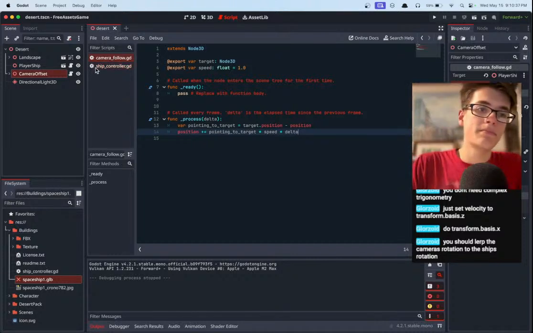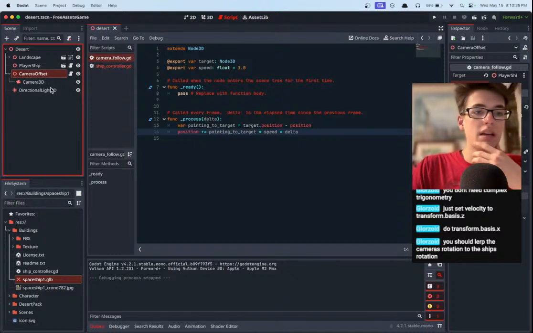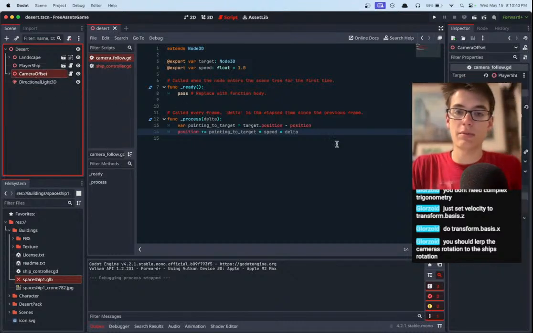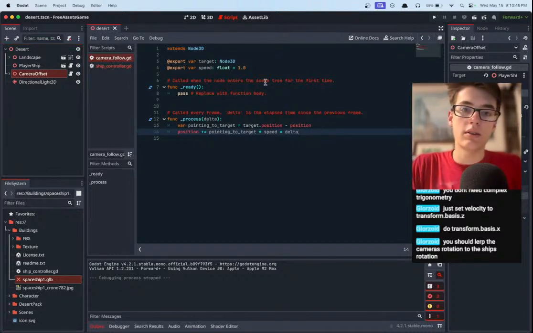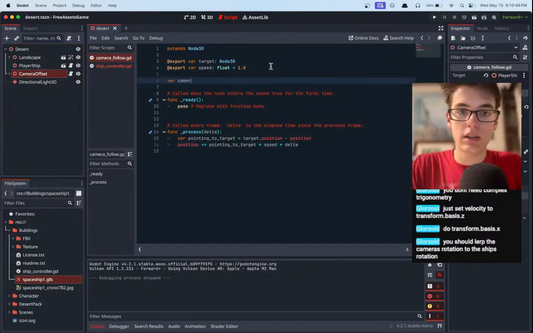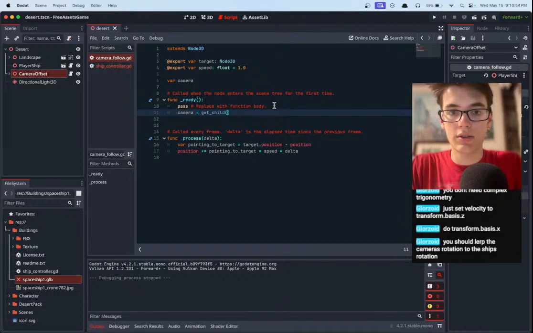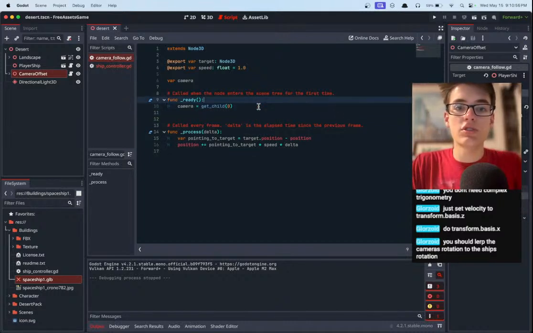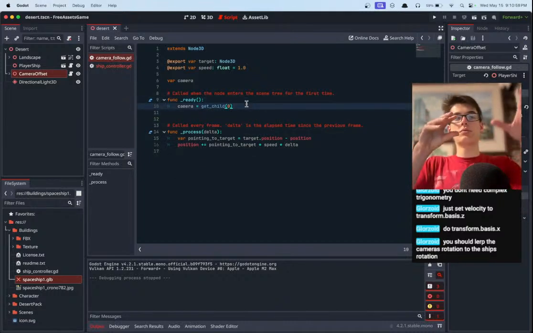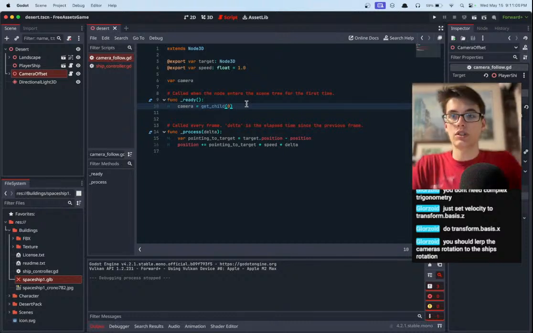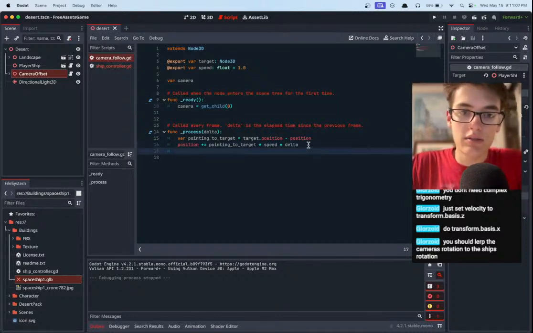Actually, as far as the rotation goes, I think the camera needs to have a separate script, or maybe this script does it, but with the camera, right? So let's say variable camera equals get child 0. I think the camera should just always be pointing at the player. So even when we lag a little bit behind, the camera is still pointing to the player. So if the player goes up and we're lagging behind, the camera rotates up a little bit more to compensate. So let's just go ahead and do that.